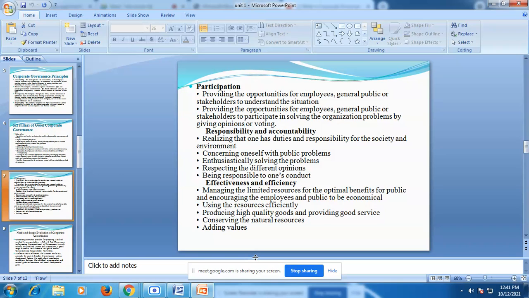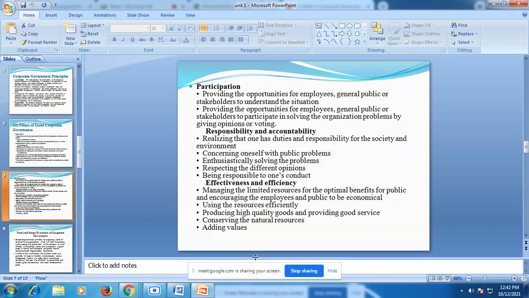For taking any decision, the board of directors gives employees the opportunity to express their views regarding any situation or problem in the organization. So in the participation pillar of good corporate governance, they give the opportunity to employees, the general public, or stakeholders to participate in solving the organization's problems by giving opinion or voting.